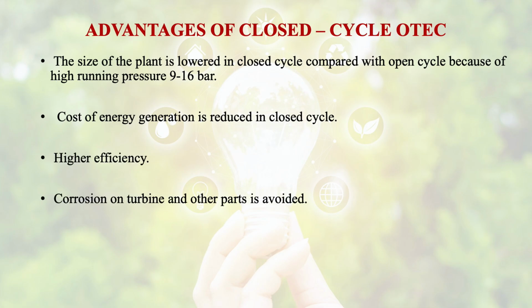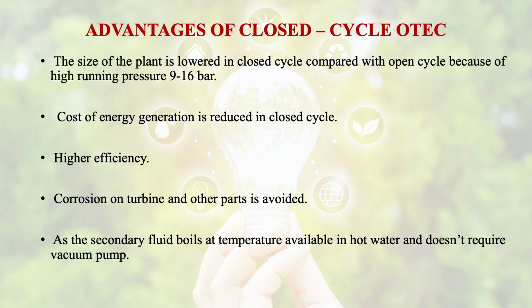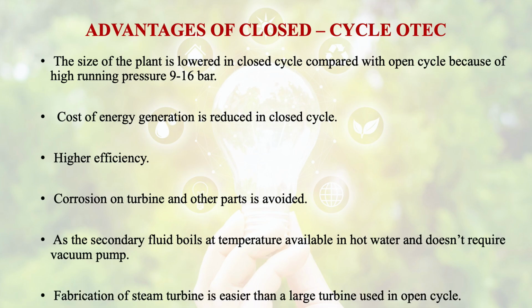Corrosion on turbine and other parts is avoided as the secondary fluid boils at the temperature available in hot water and doesn't require a vacuum pump. The fabrication of a steam turbine is easier than the large turbine used in open cycle.